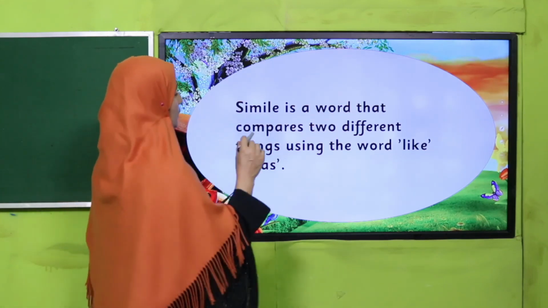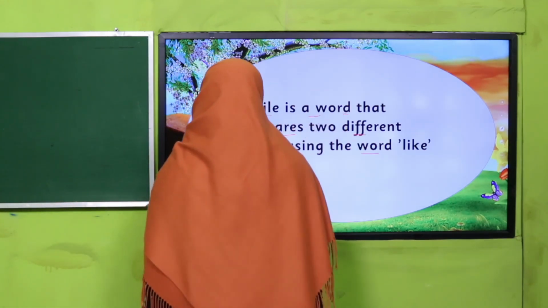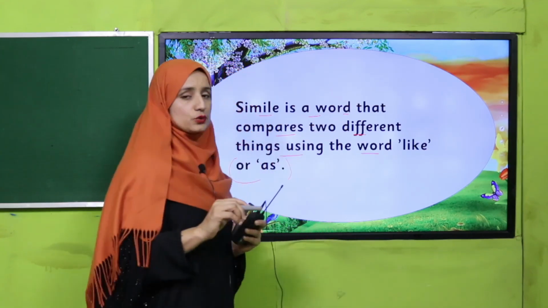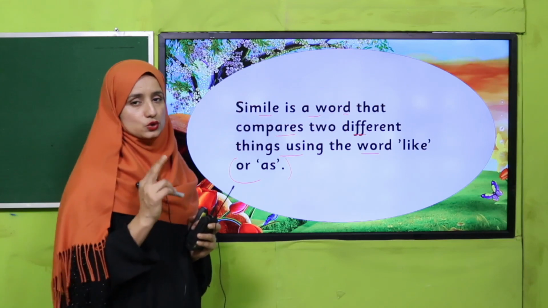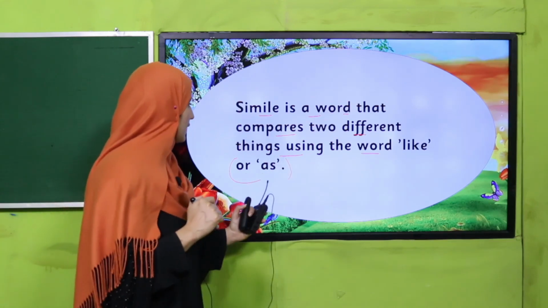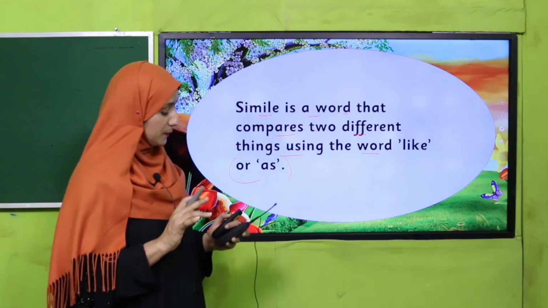Good. Let's see what a simile is. A simile compares two different things using the word like or as. My dear students, while using a simile, when we compare different things, we use the two words like or as. So when we find these two words, we can tell that this is a simile.